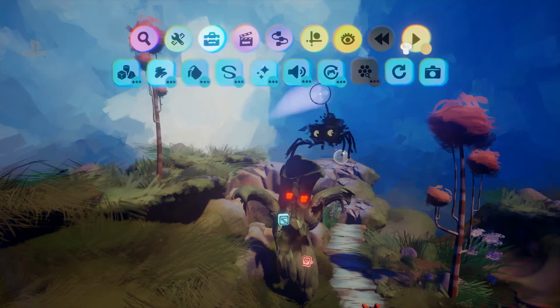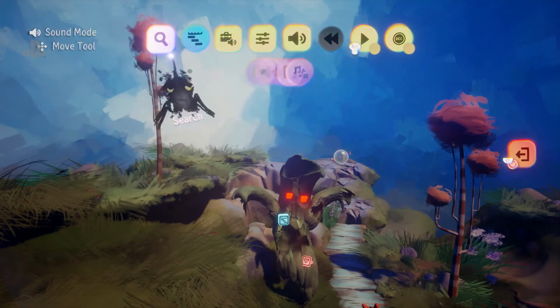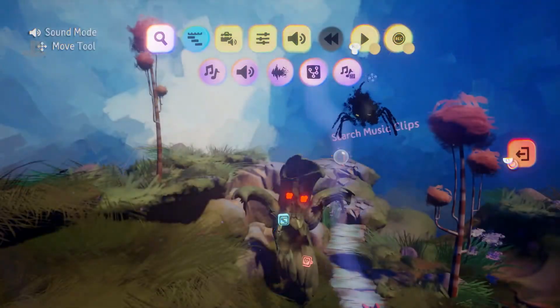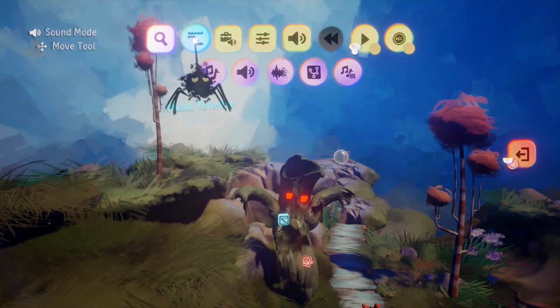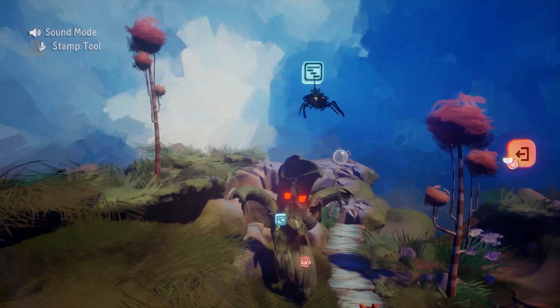And it sort of just encourages a lot of cross creativity, if that's a word. So we're going to go into sound mode there, and then we will just get an instrument. There are plenty of instruments already built in, so there's no pressure to make your own sounds and import them. They've given you everything you're going to need.